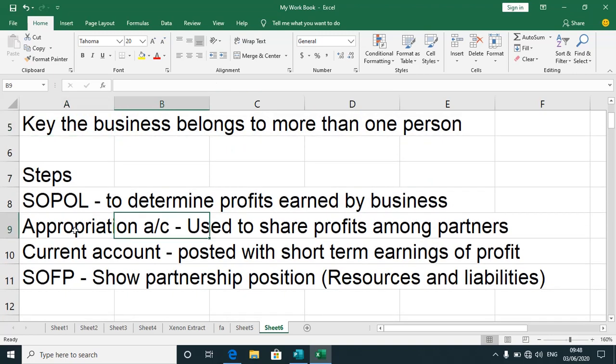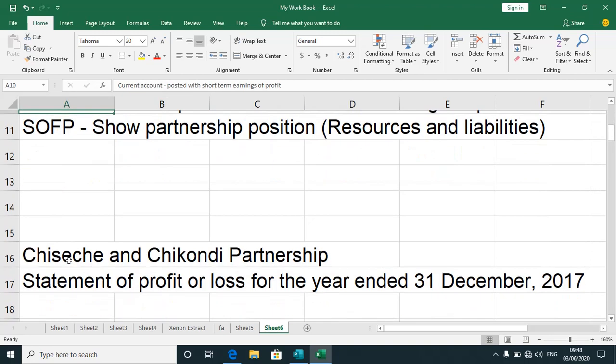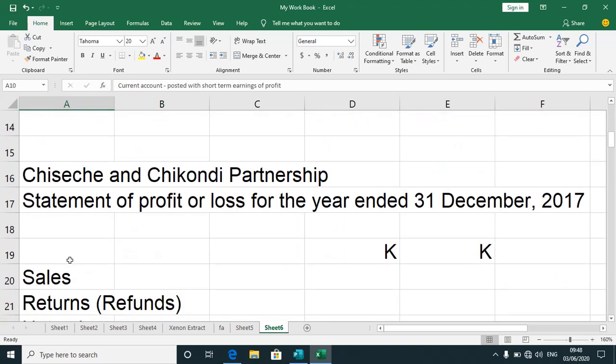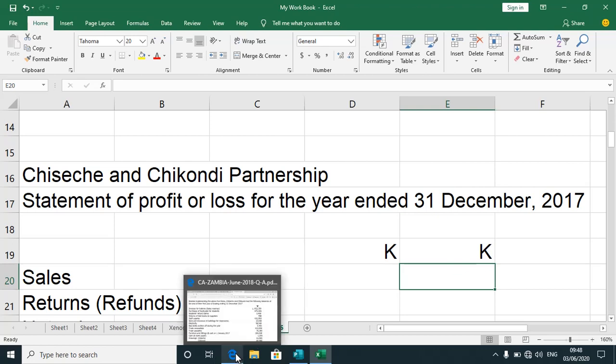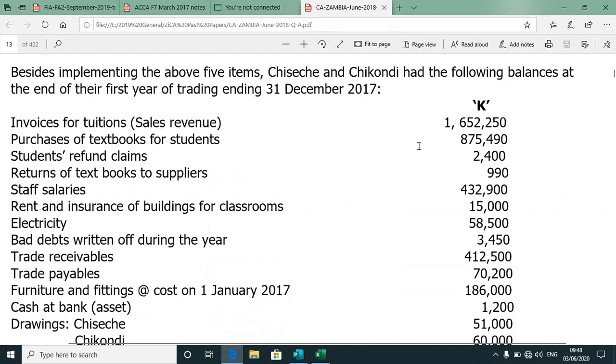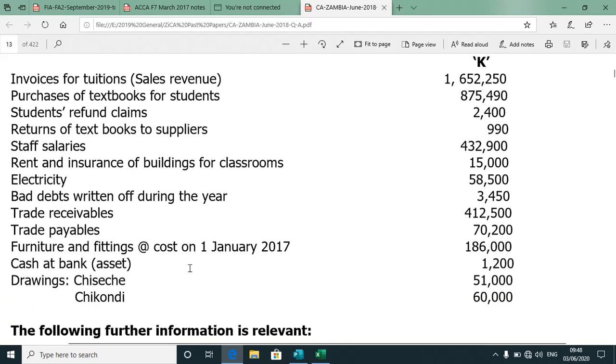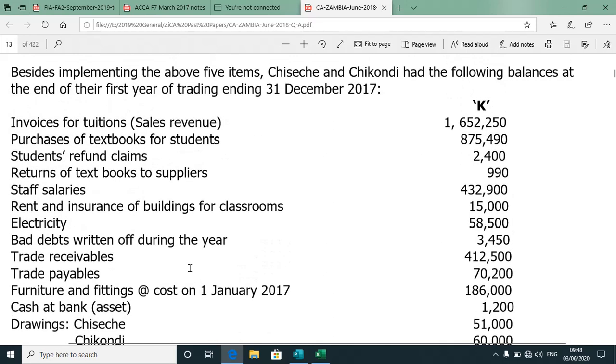Hence, we have got these two accounts to help us correctly account for the benefits and the obligation that come with the business. So when you look at your list again, you need to include in the list your sales, which are these. I hope that you can see that. And of course, there were some refunds, student refund claims that will be treated as returns inward.